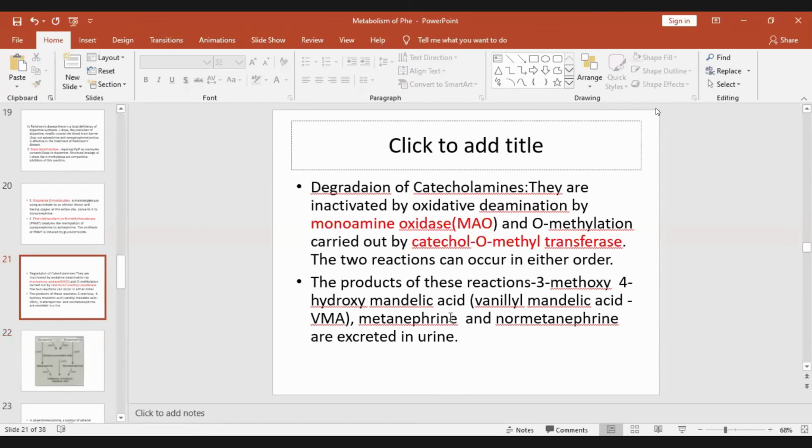So the products of these reactions, 3-methoxy-4-hydroxymandelic acid, that is vanillyl mandelic acid, metanephrine and normetanephrine, are excreted in urine.